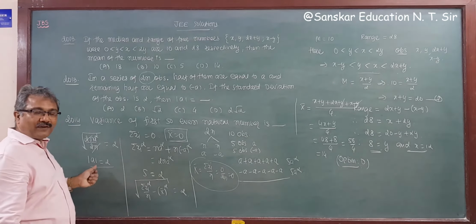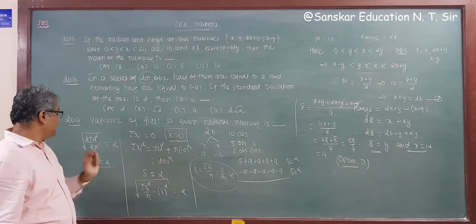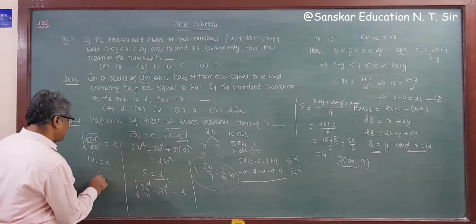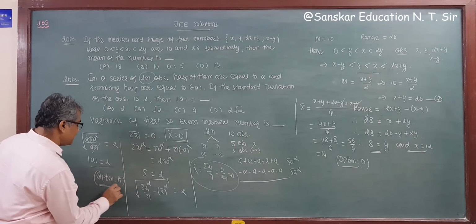So if you want to find the answer of a square, then the answer is 4. But it is given modulus of a only. So the correct answer is 2. That is option A, your correct answer. So option A is your correct answer.